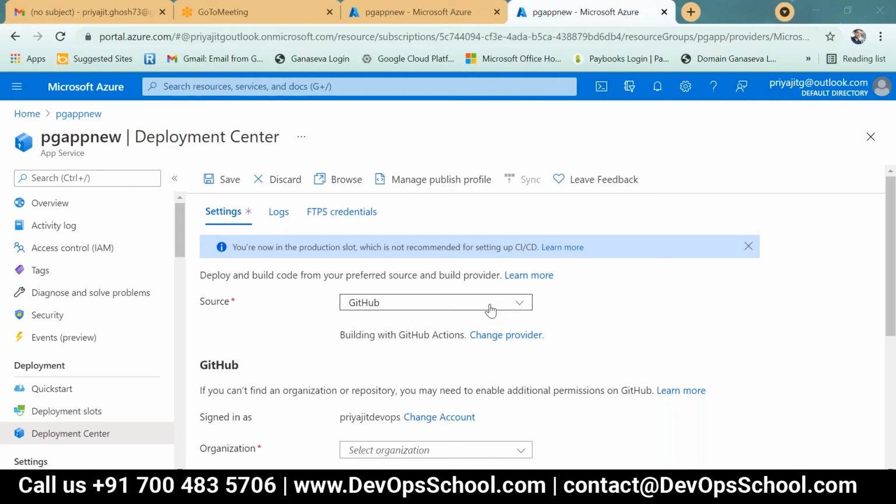Otherwise, how can you understand what is a cluster, what is a container? Yeah. No, my concern is not that container. Container anyway we'll see later through code with the container deployment, that is fine. My concern is without container, I just need to deploy my code to the web apps. That also we will see in the later part, right? Yes, yes. Okay, that is fine. We'll see that also.